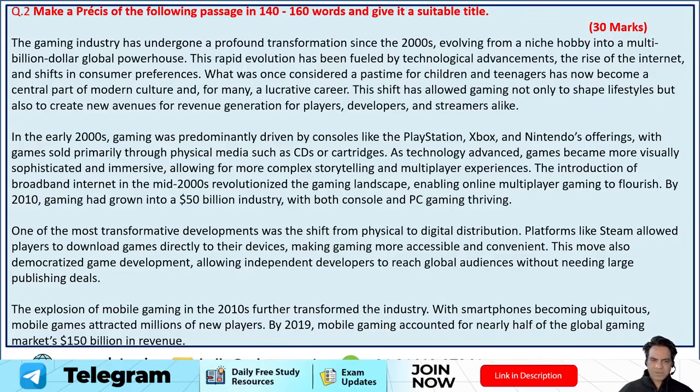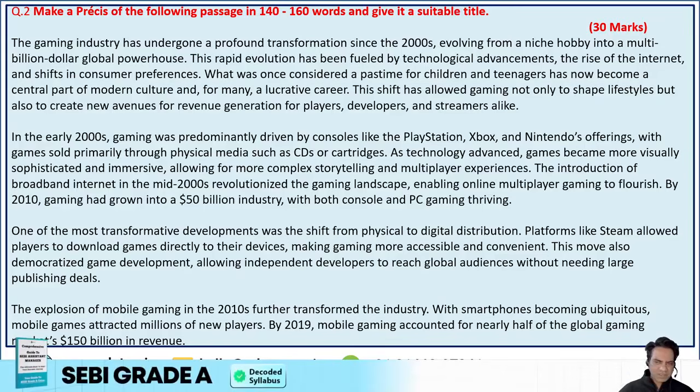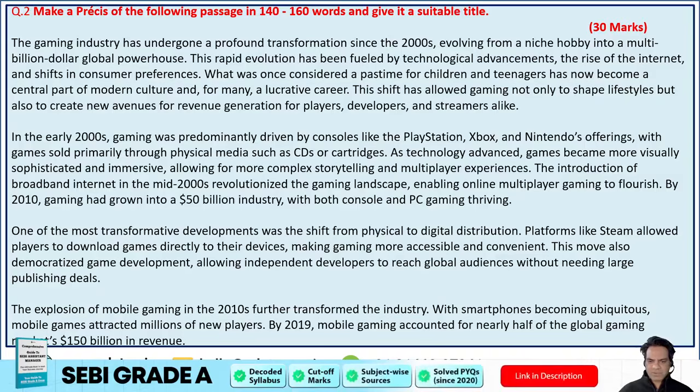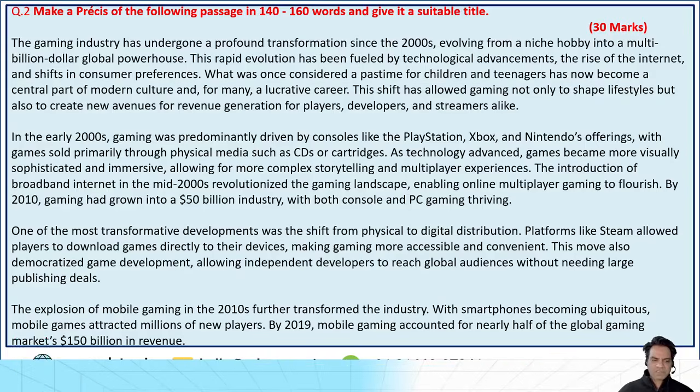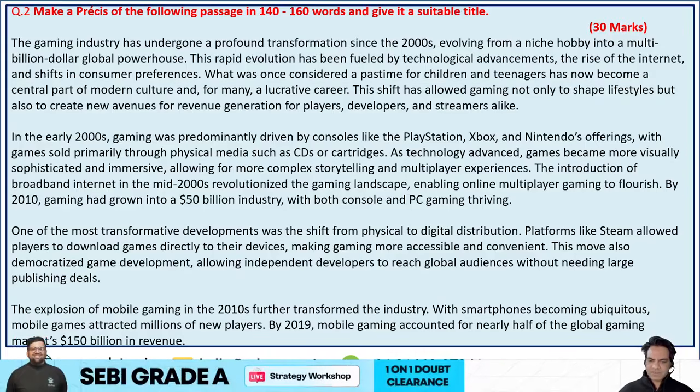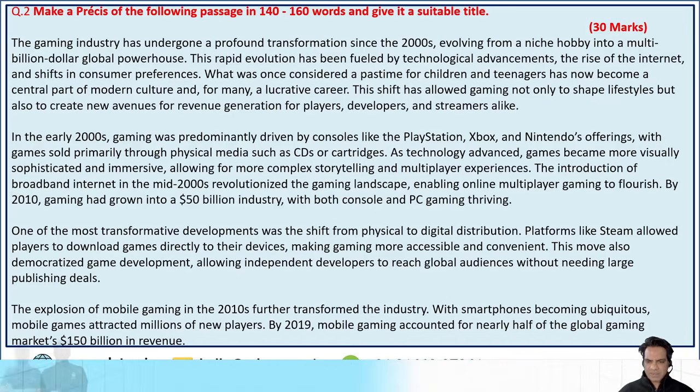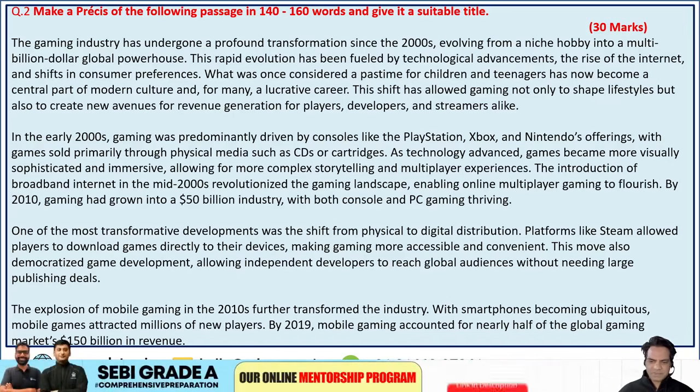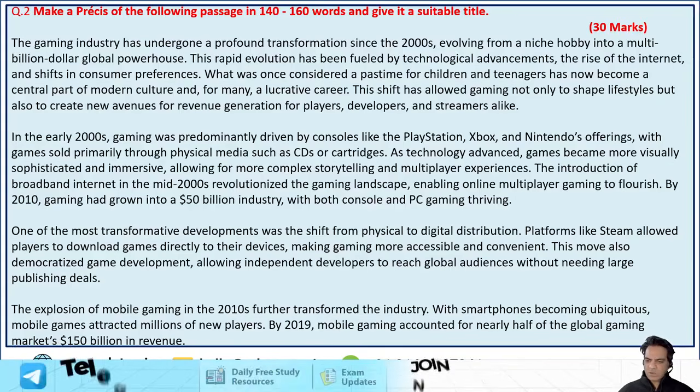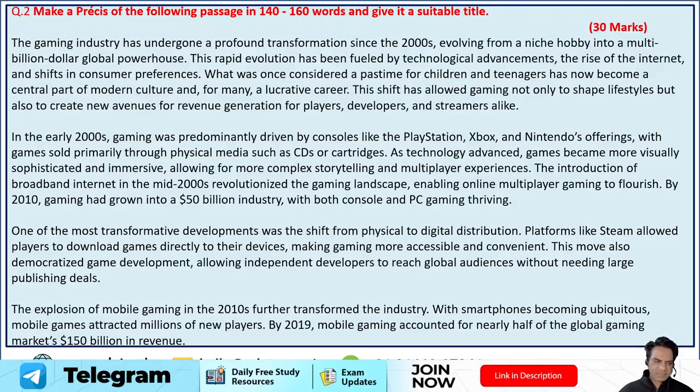In the mid-2000s, broadband internet revolutionized the gaming landscape, enabling online multiplayer gaming to flourish. By 2010, gaming had grown into a $50 billion industry with both console and PC gaming thriving. One of the most transformative developments was the shift from physical to digital distribution. Platforms like Steam allowed players to download games directly to their devices, making gaming more accessible and convenient. This move also democratized game development, allowing independent developers to reach global audiences without needing large publishing deals.